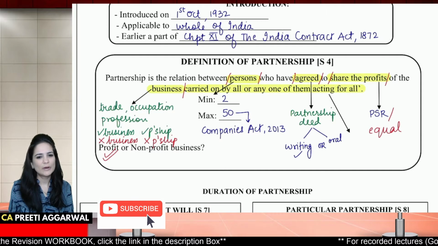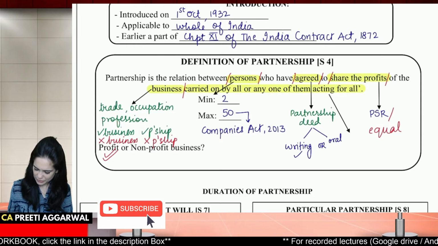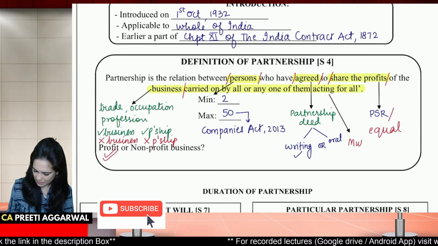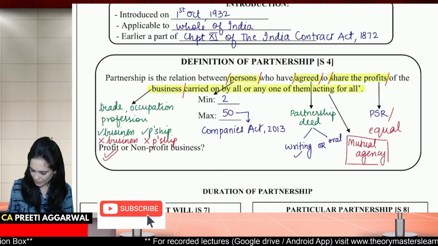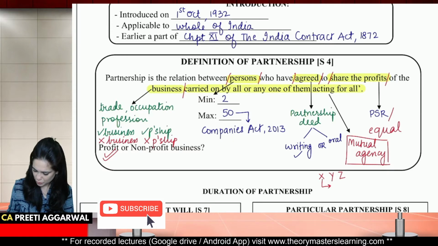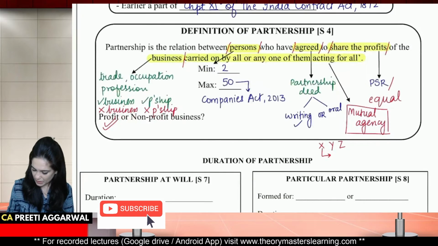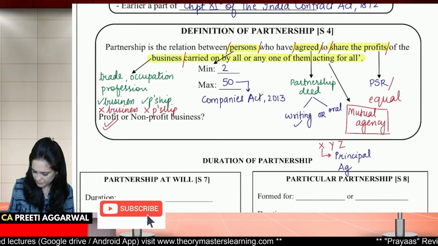Carried on by all or any one of them, acting for all. So the arrow is over here, students. This concept is nothing but mutual agency. What is the meaning of mutual agency? That each partner is principal as well as agent. So he plays a double role. Each partner is principal as well as agent.